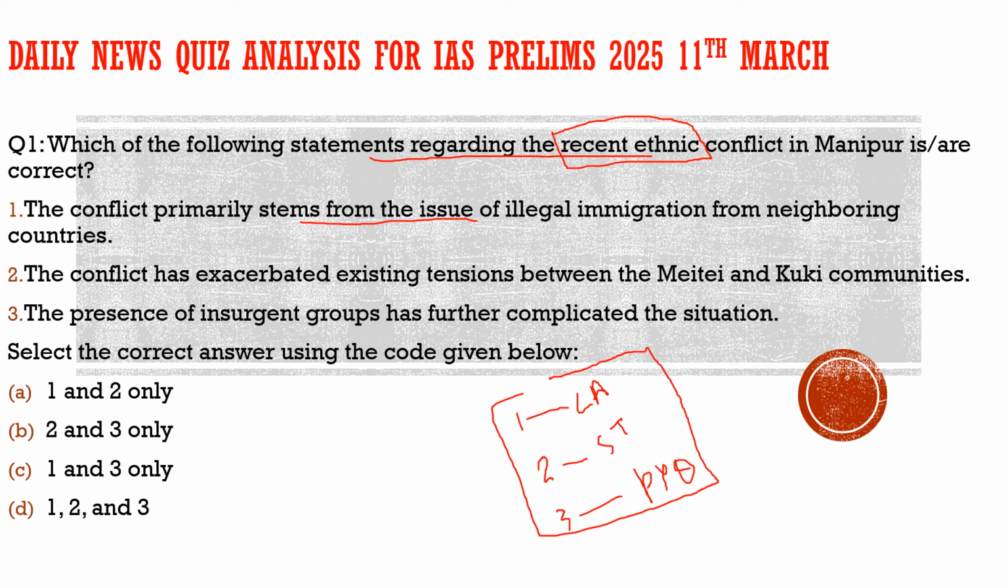Even though the issue of conflict in the northeast India is mainly because of illegal migration, with respect to this question, it is asking us about the recent ethnic conflict. It is not with respect to illegal migration, but with respect to granting ST status to some community. So that was the major reason for that. So the first statement becomes incorrect.